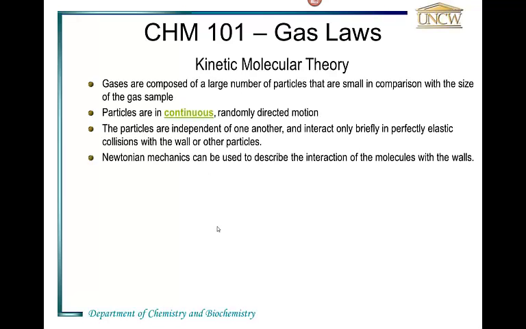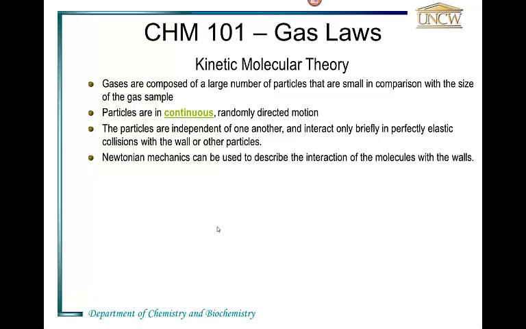The tenets of kinetic theory are listed here. Gases are composed of a large number of very tiny molecules that have a large distance between neighbors. The particles are in continuous random motion. Now this is important: as long as you're not at 0 degrees Kelvin, everything is moving all the time. Gases move continuously, as you'll see in a minute, on average between 200 and 500 meters per second. If you've got hydrogen, it could be as much as 1,000 meters in a second. 1,000 meters is about 10 football fields. So gas molecules are moving pretty quickly.